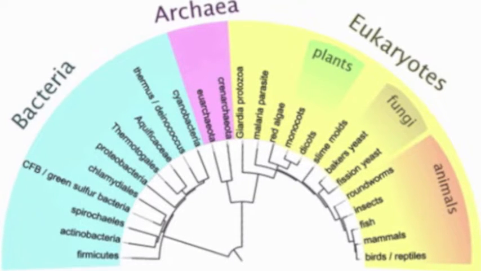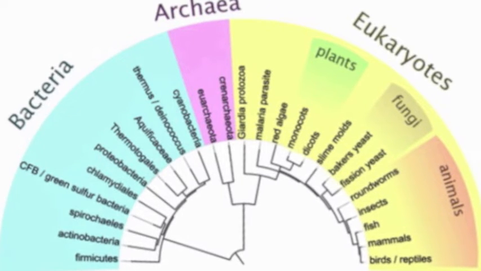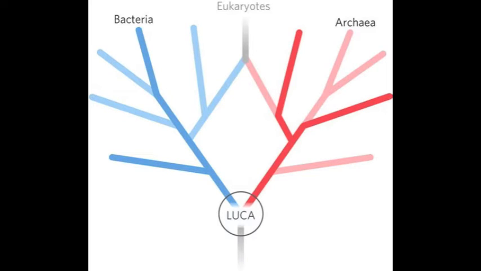Scientists believe that all species come from 3 domains: bacteria, archaea, and eukaryotes. More recent research demonstrates that eukaryotes actually evolved from members of the 2 original trunks of the tree, archaea and bacteria. It is now believed that there is an older organism called the last universal common ancestor, LUCA, from which all species have derived, as seen in this tree.